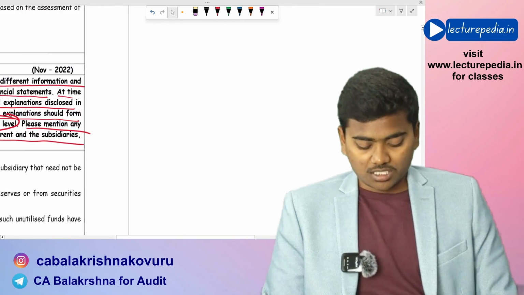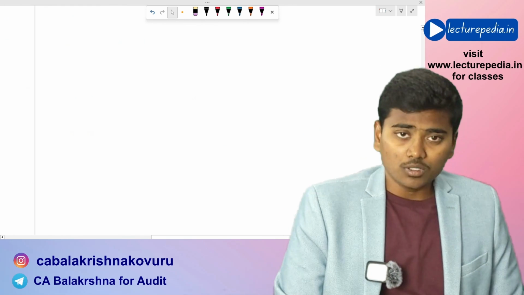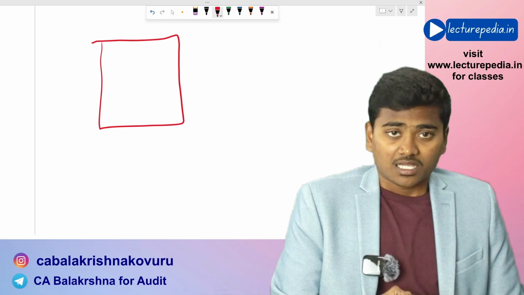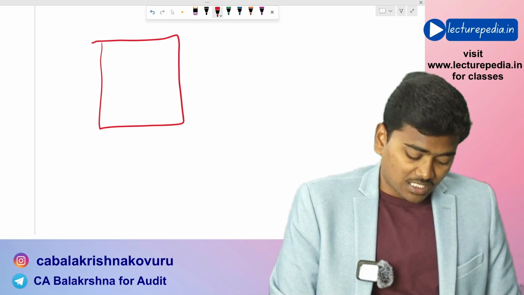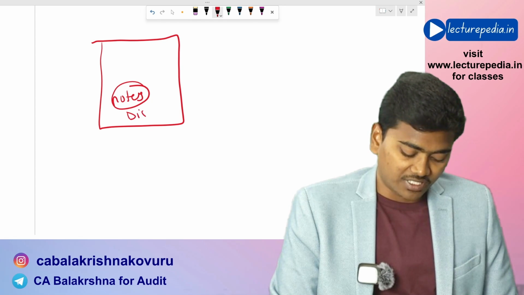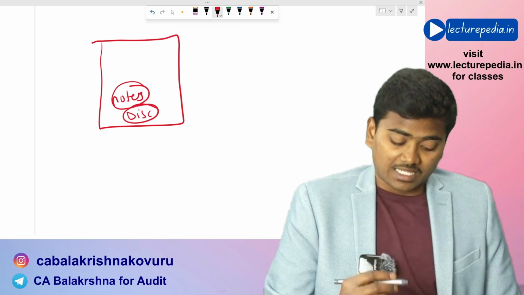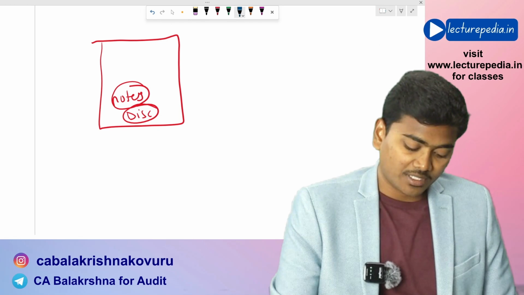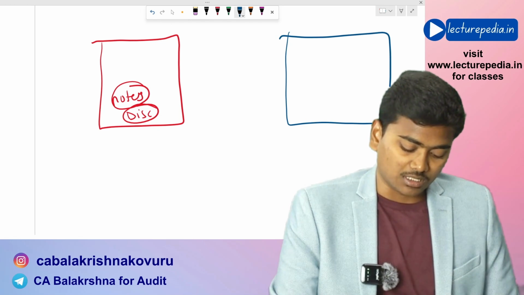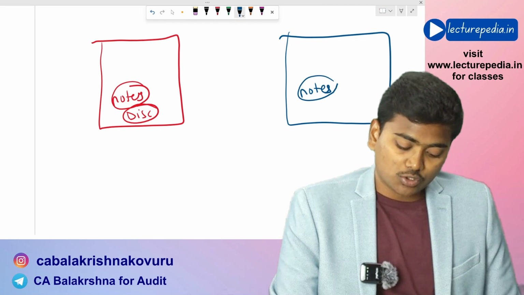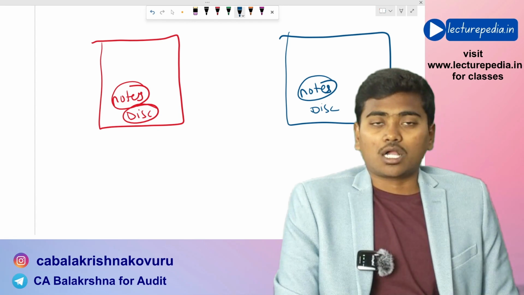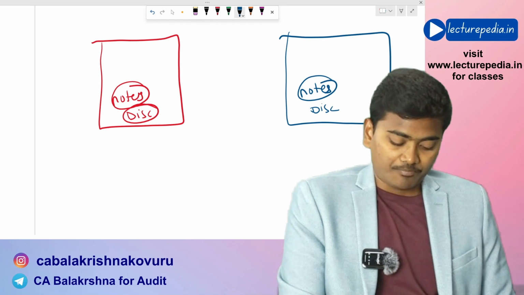First of all, what is the question? Now, the parent will prepare its financial statements. In the parent's financial statements, there will be notes to accounts. In these notes to accounts, there will be various disclosures. In the same way, the components will prepare their own standalone financial statements. There will be notes to accounts, and there will be some disclosures in the notes to accounts of the components' financial statements.